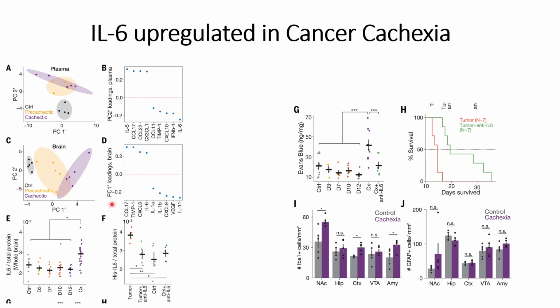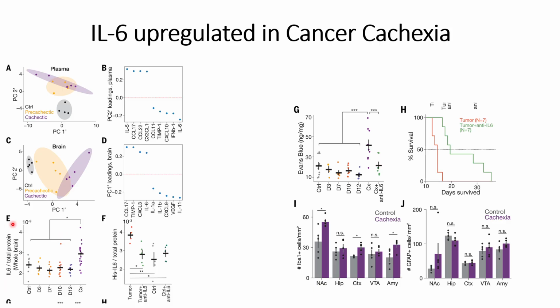Similarly, for the PC1 loadings of the brain, they can see that interleukin 6 levels are higher for the cachectic conditions. Thereafter they mainly focus on the effect of interleukin 6 on cancer cachexia, as previous studies also show upregulation of interleukin 6 cytokines in cancer cachectic conditions.